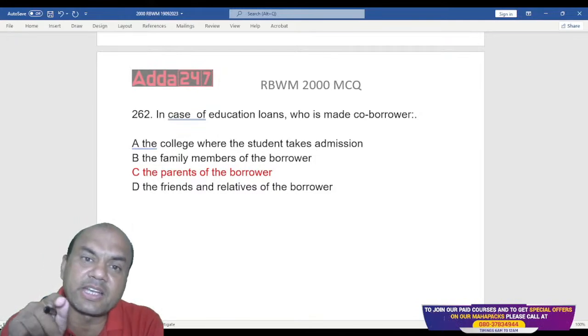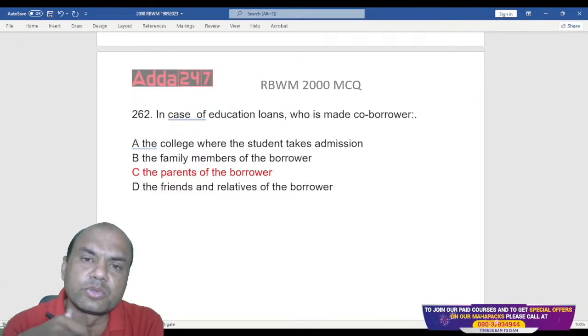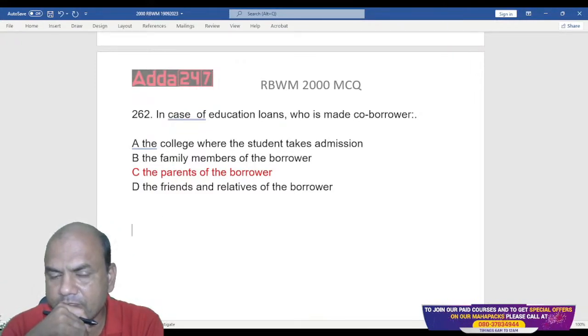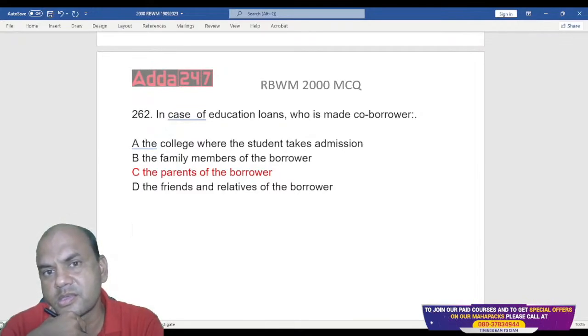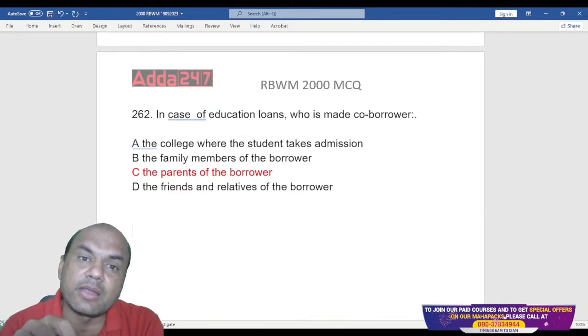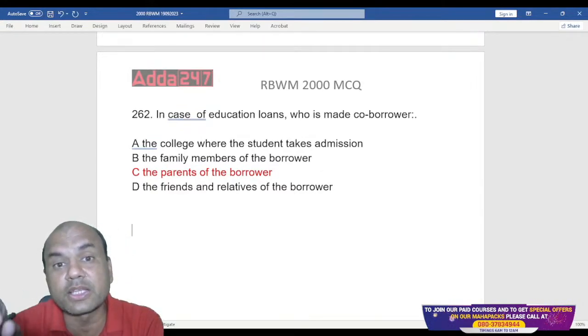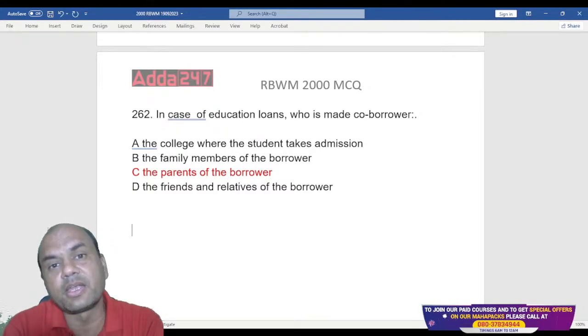Then what is expected from that loan? Who should repay that loan? Should the parents repay it or should the student repay it? It is expected that the student should complete the course and repay the loan by joining a job or doing some business, anything. So that is the logic behind it.